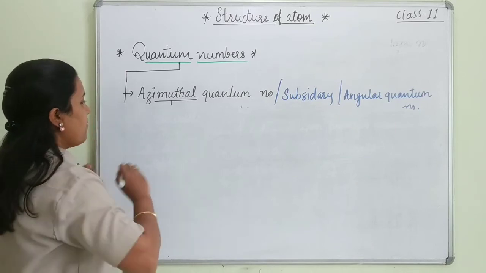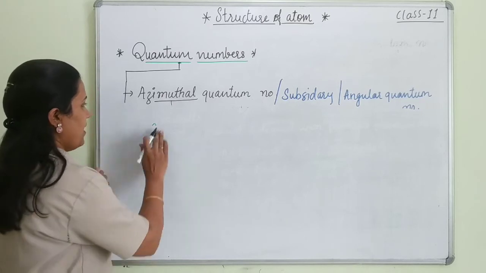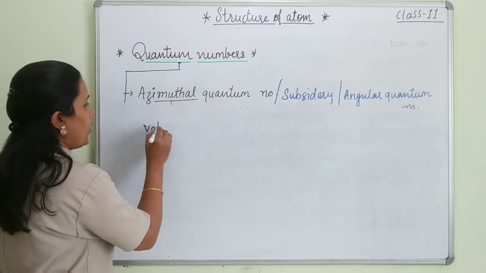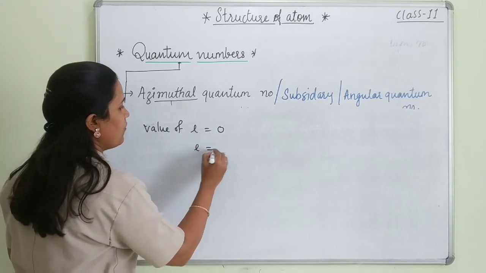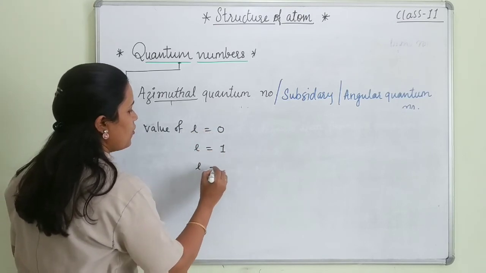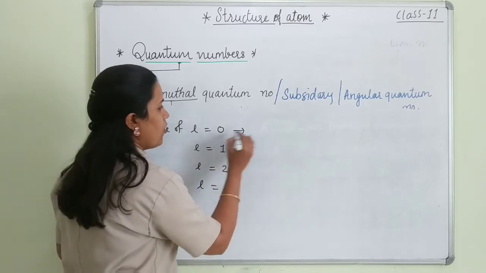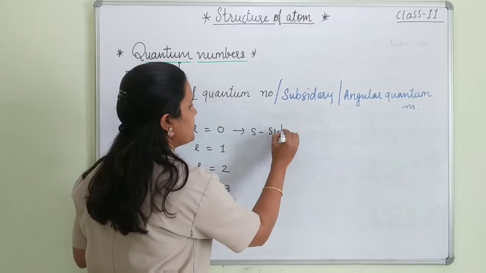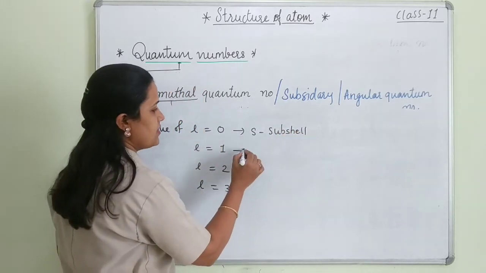So students, if the value of L is equal to 0, value of L is equal to 1, value of L is equal to 2, value of L is equal to 3, then for 0 we will say there is an S subshell.